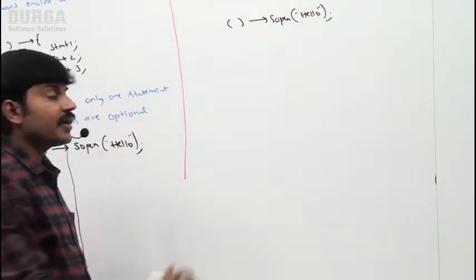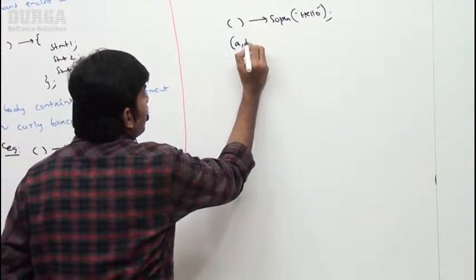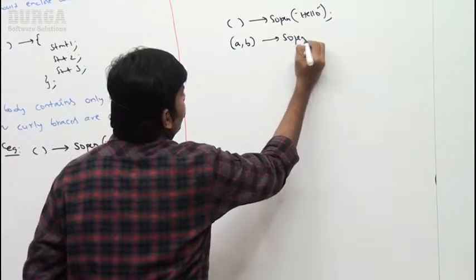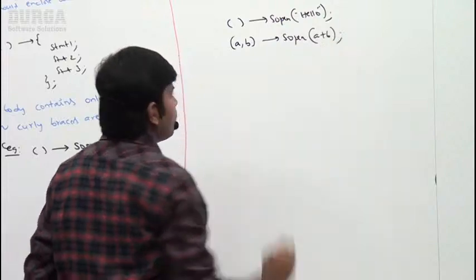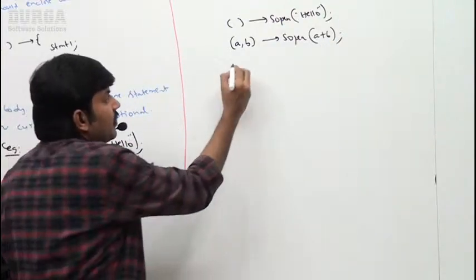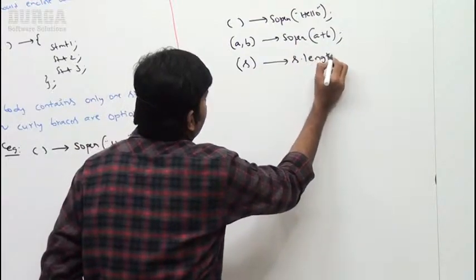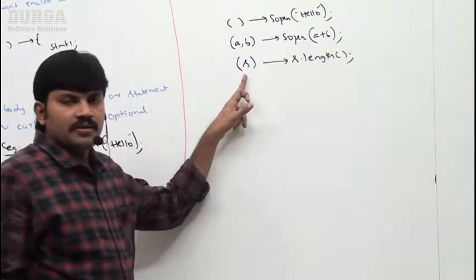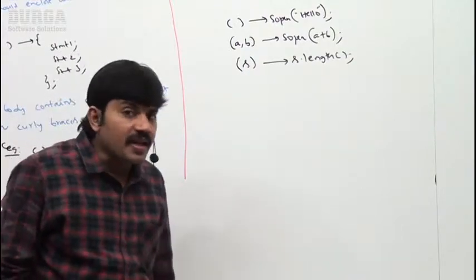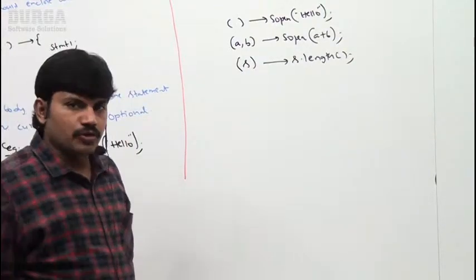The second lambda expression takes two parameters. The third one I covered already: s gives s dot length. So our lambda expression can take any number of parameters, no problem.